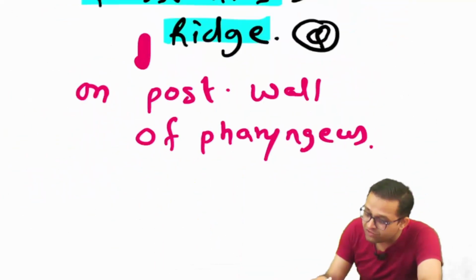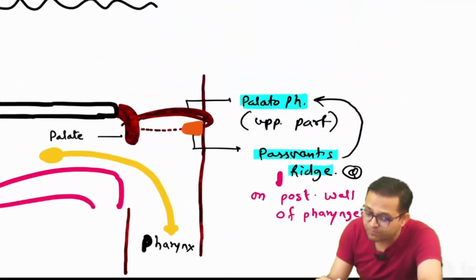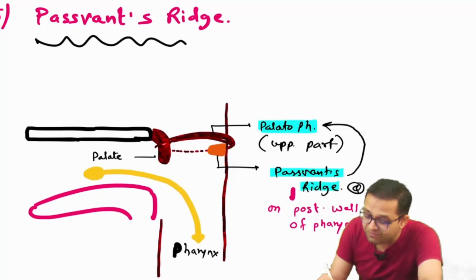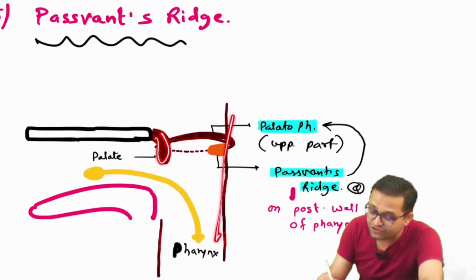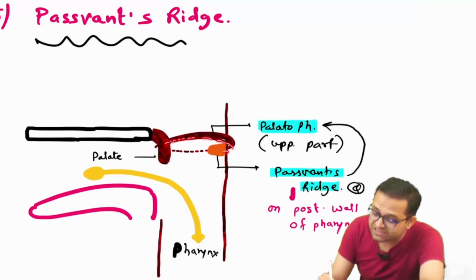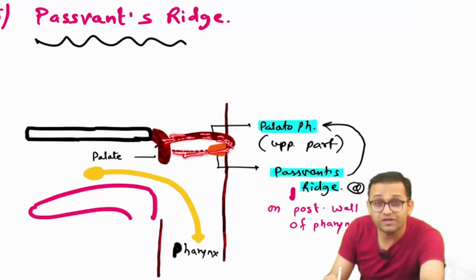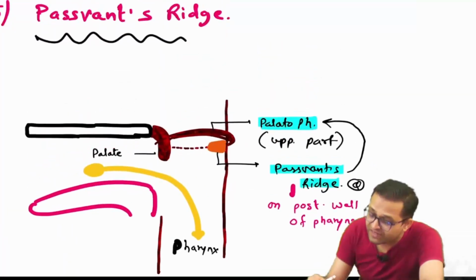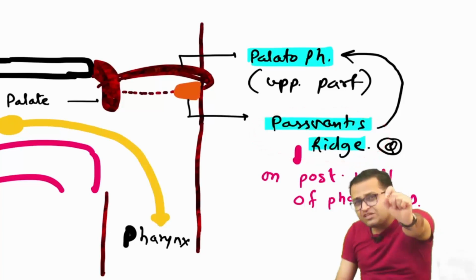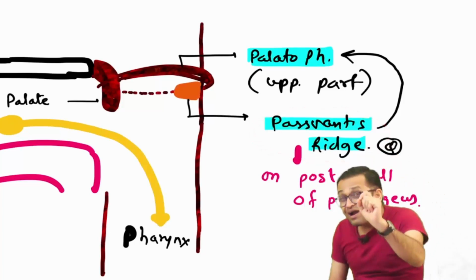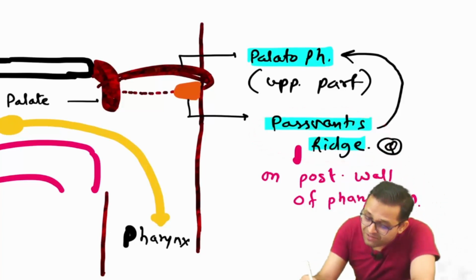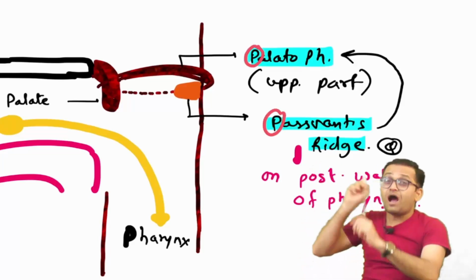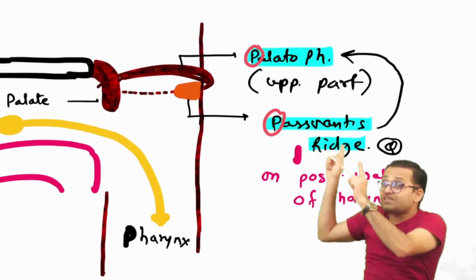Yes, it is located on the posterior wall of the pharynx. Remember, there is one muscle which is arising from the palate, and this is the pharynx. What should be the name? Palatopharyngeus. Yes, it is making a circular pathway around the pharynx. Okay, so the upper part of this palatopharyngeus is known as pars ventrige. One thing you have to remember: upper part of palatopharyngeus. Yes, sir. P for palatopharyngeus, P for pars ventrige. Upper part of the palatopharyngeus is known as pars ventrige.